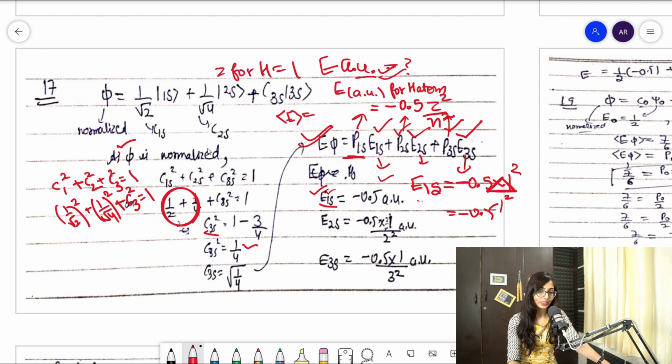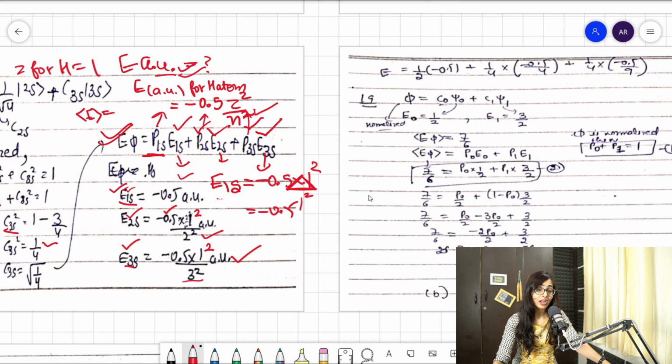Similarly, I'll do it for 2s. You know that for 2s it would be minus 0.5 into Z square, that would be 1 square, divided by n square, where n is 2, so I will write 2 square directly. Fine guys, I'm just writing according to the formulas. So the energy of the 3s orbital will become minus 0.5 into 1 square divided by n square, because this is the formula. Here n is 3, so I will write 3 square. Clear? So let's see what will happen ahead in this question.